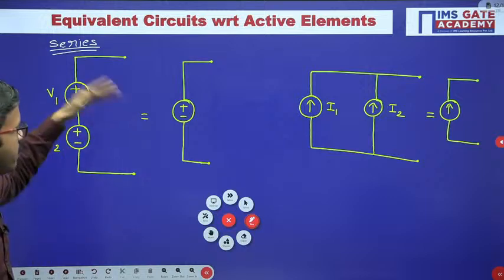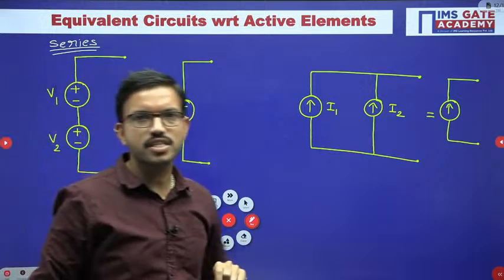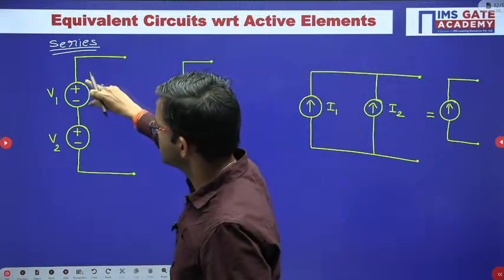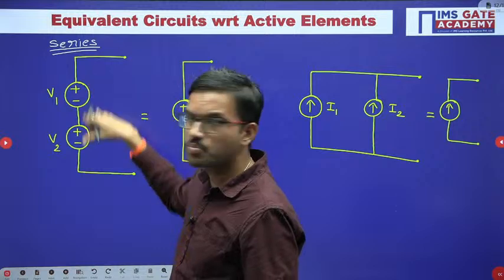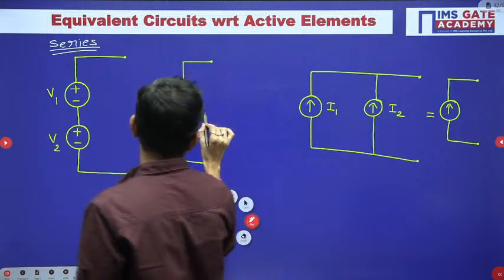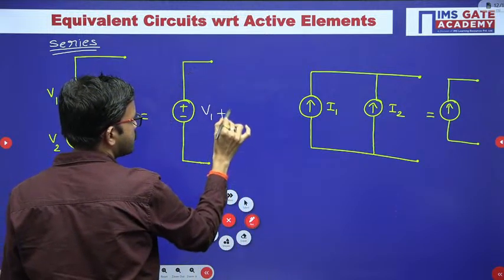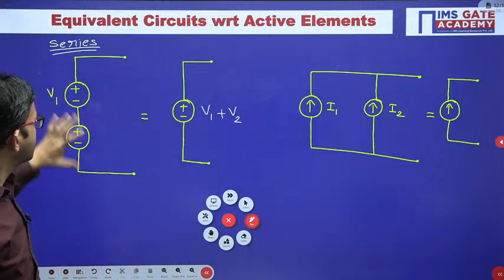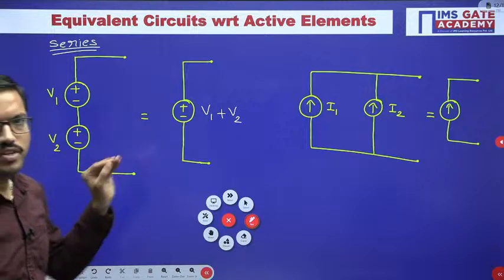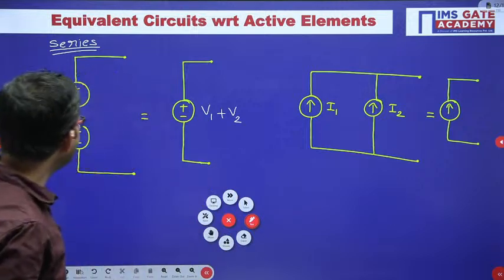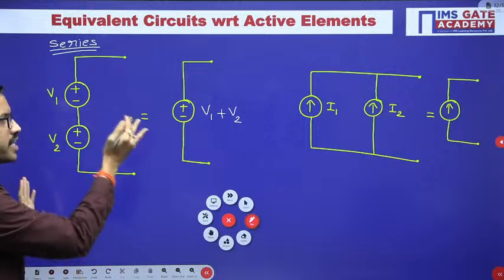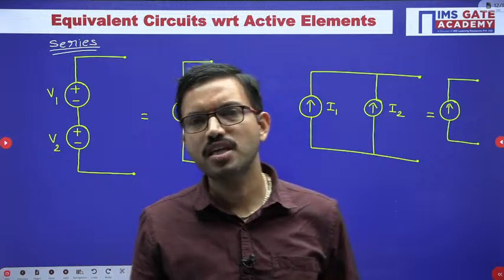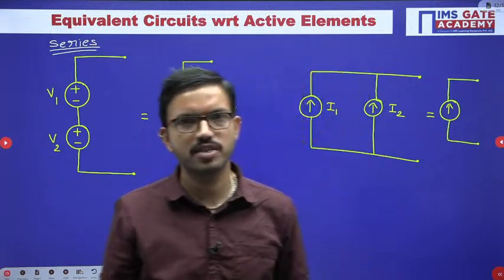You can apply KVL, or otherwise use whatever earlier notations we have discussed while applying KVL, the same logic you can apply. Here you have plus minus, here also plus minus, that means polarities are same, so we can add. So directly you can represent V1 plus V2. If polarities are opposite, then you have to subtract one voltage from the other. Whenever voltage sources are connected in series with the same polarities, you can add the respective voltages, that's all.